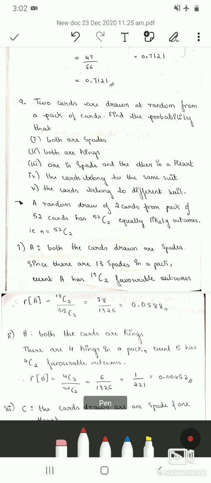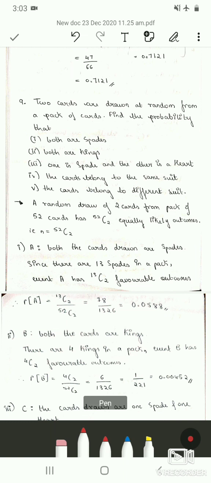In the question they have given, from a pack of cards, 2 cards are drawn at random. So we know in one pack of cards there are 52 cards. So out of these 52 cards, we are drawing 2 cards randomly. Therefore 52C2 is the number of equally likely outcomes, that is n is equal to 52C2. So the first question is, both are spades.